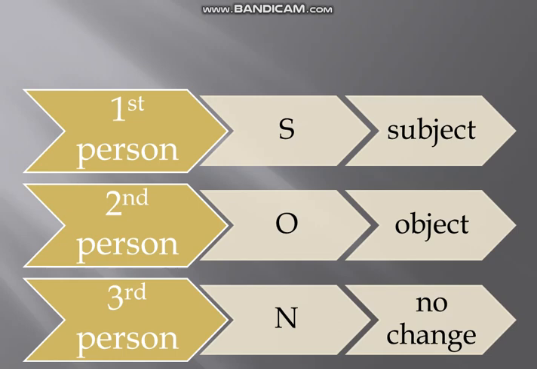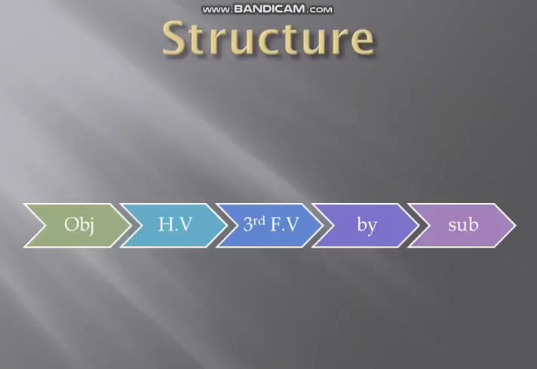So we are just concerned with first person pronoun, that whenever we are having I or we as a subject in reported speech, it would change according to the subject of the reporting verb. And whenever we are having a second person pronoun in the reported speech, it would change according to the object of the reporting verb. Let me show you an example.